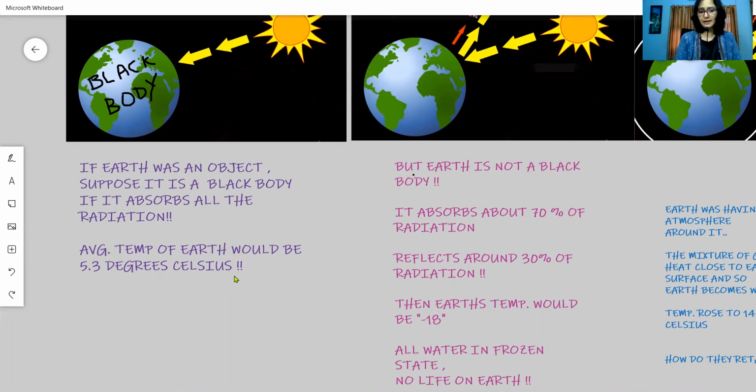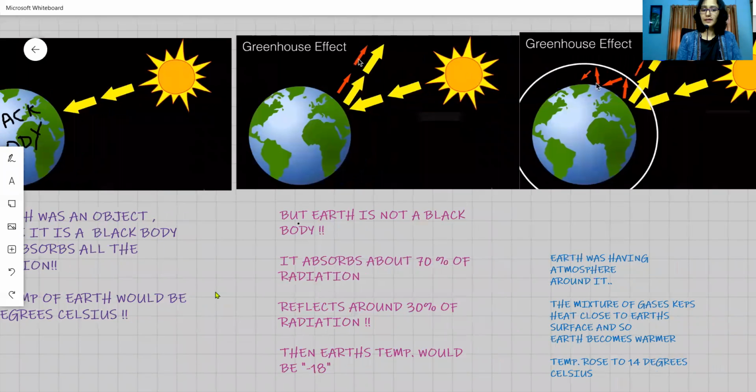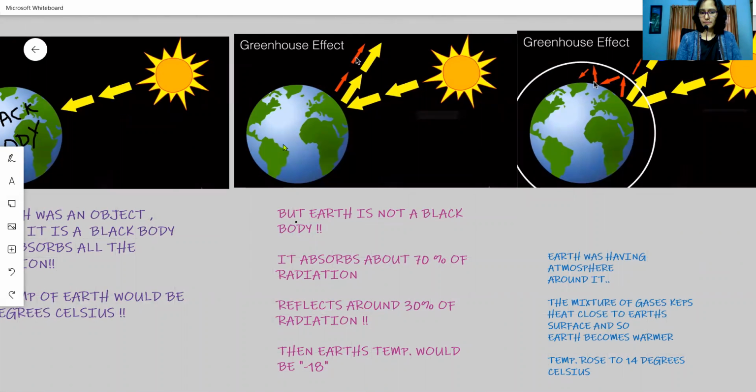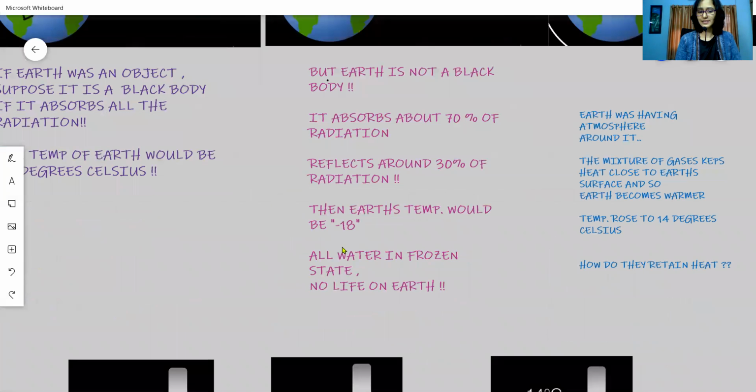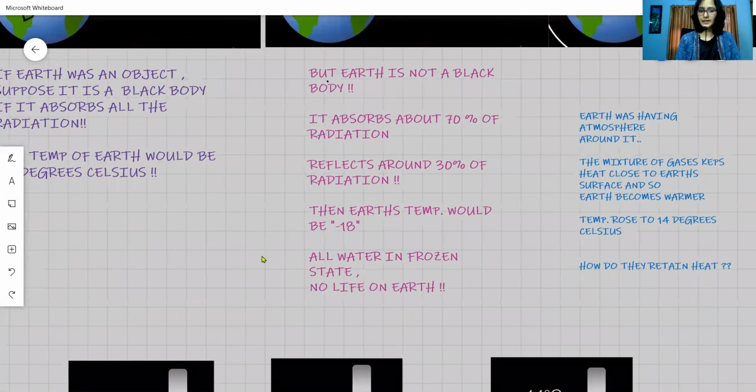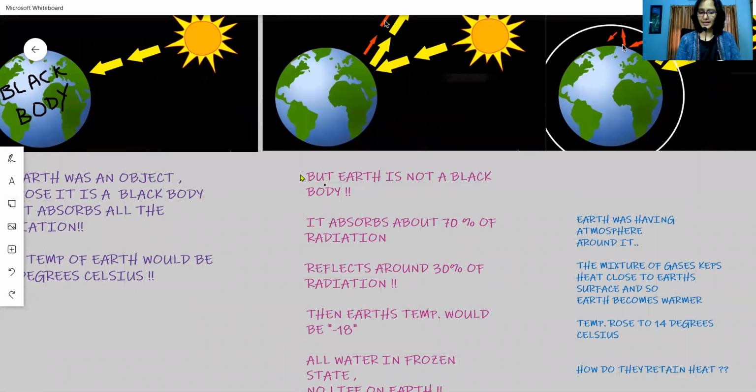But the Earth is not a black body. Then what is it? Suppose the Earth was just Earth, not surrounded by any kind of atmospheric gases. 70% of the radiation would be absorbed and 30% would be given out. In this case, the Earth's temperature would be minus 18 degrees centigrade. Can you just imagine? If the Earth was not covered by any kind of atmospheric gases, the Earth's temperature would drop to freezing, that is minus 18 degrees centigrade. And all the water would have been in a frozen condition, and there would be no scope for the evolution of life. But that is not the case.